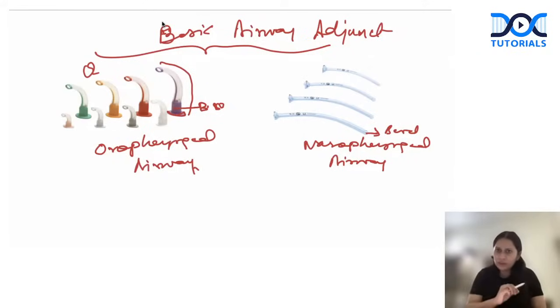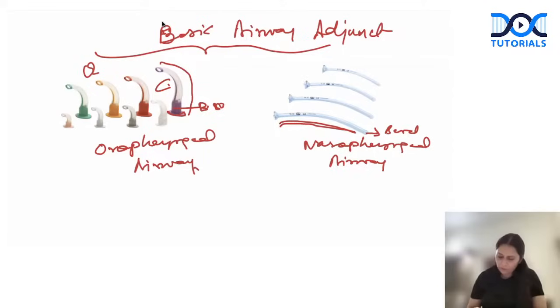The second thing which is asked, how to choose the correct size. Oropharyngeal airway in its body lifts the tongue, and nasopharyngeal airway creates a passage for the air to pass. So they have different works. Got it? Okay. How to choose the correct size of oropharyngeal airway?